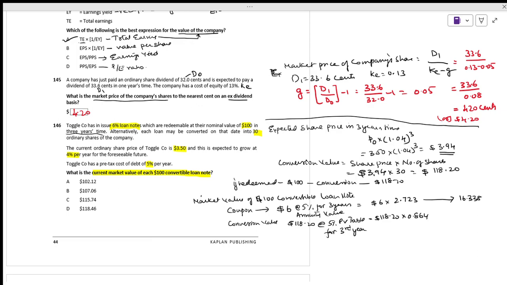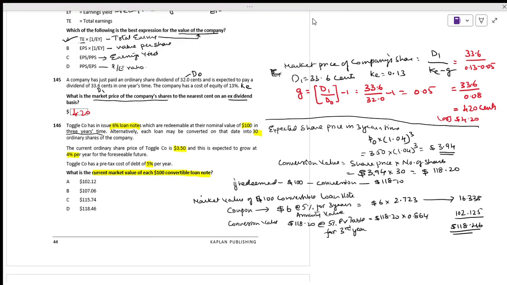118.2 times 0.864. It comes to 102.125. Plus 16.338. It comes to 118.46.